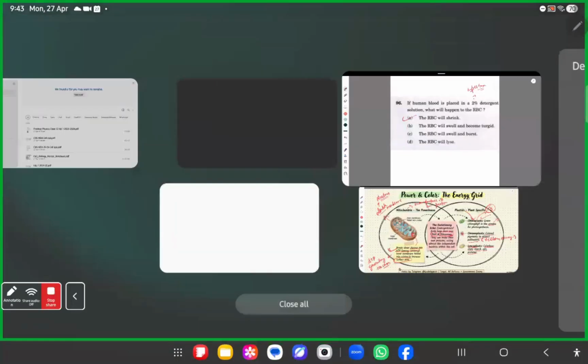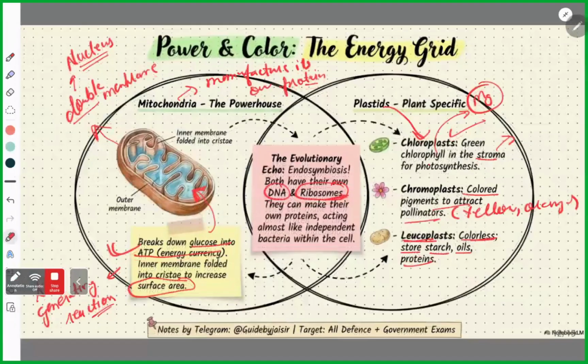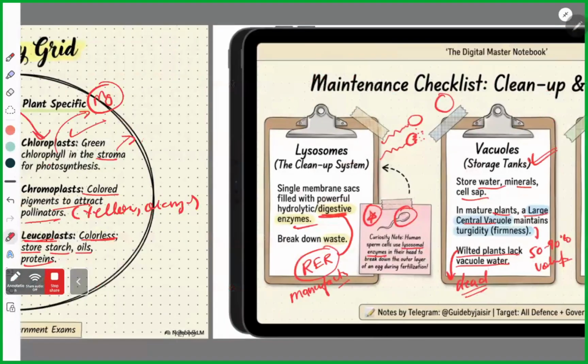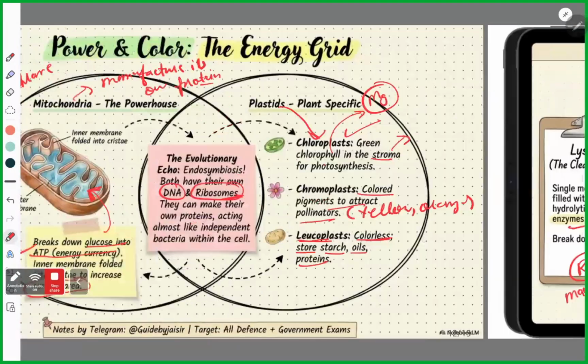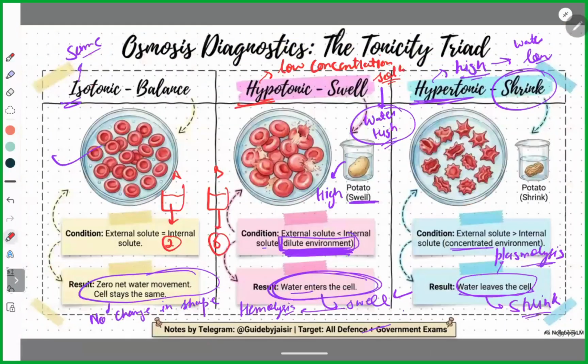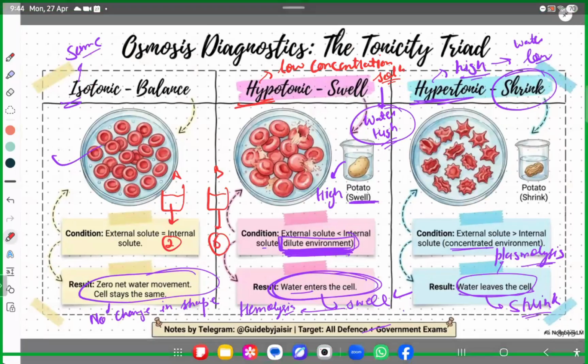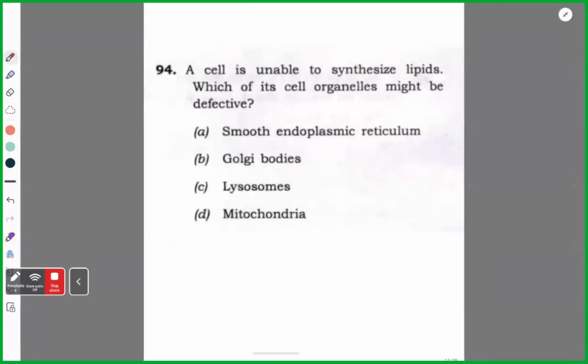See? Again, revision. This is the important part. Revision. See, hypertonic. What is happening? Shrinking. Got it? Yes, sir. Okay. Next.